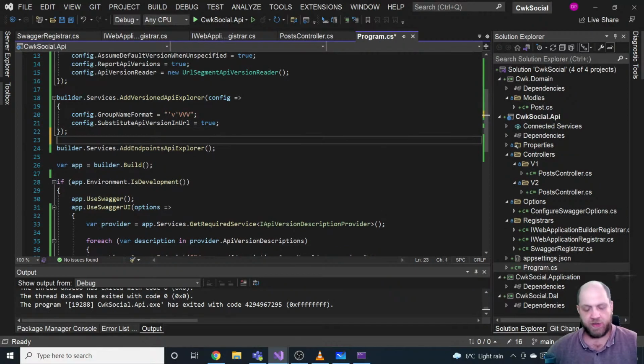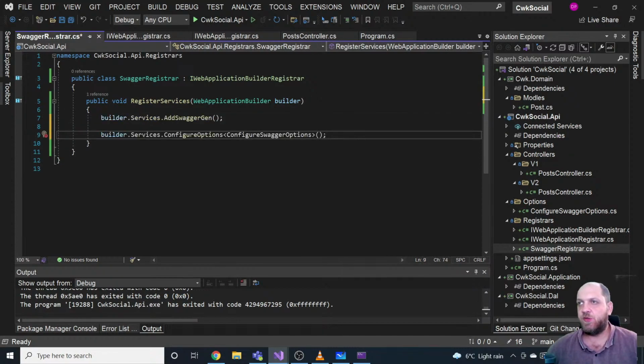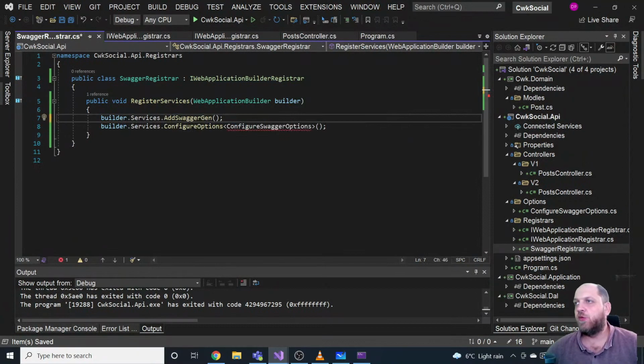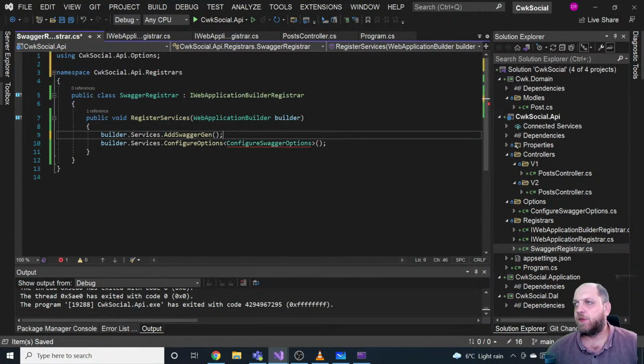So that's why I like this idea of extracting this in a register. So yeah, instead of throwing an exception, the only thing that we need to do is simply just do that, and it should work. Of course, we would need to actually add this configure Swagger options. Okay, that would be cool.